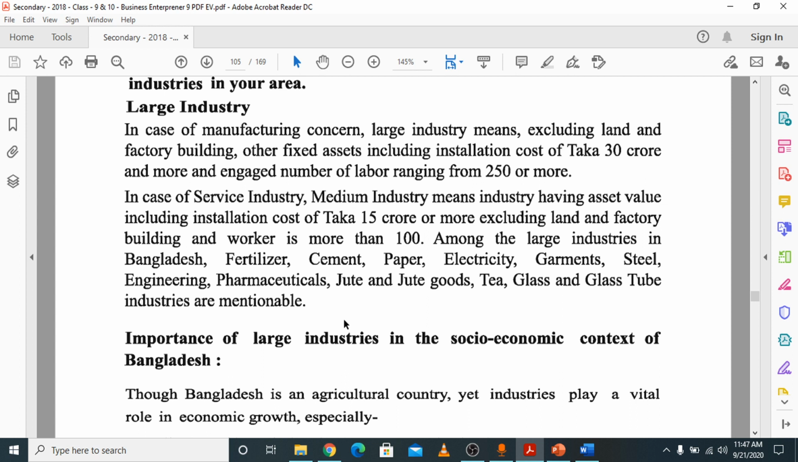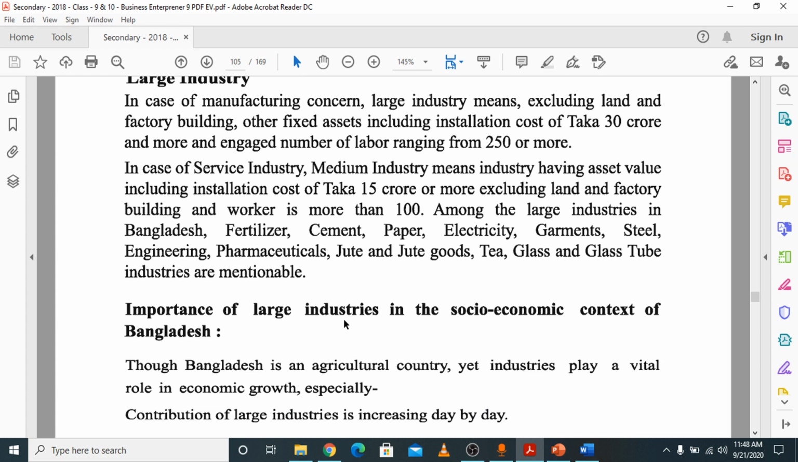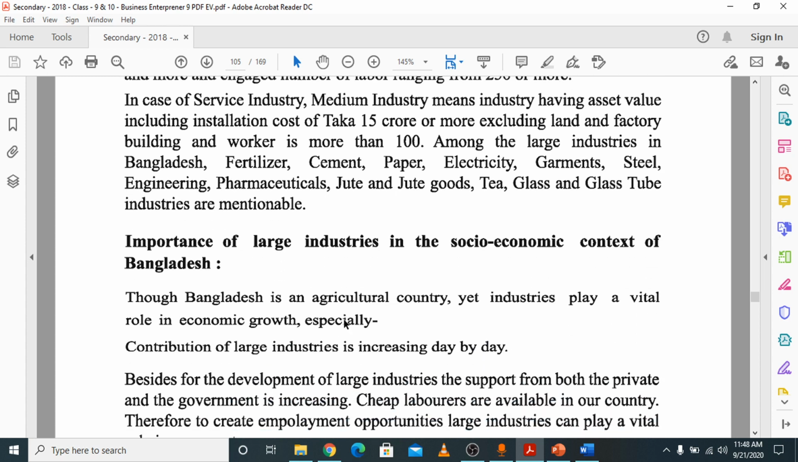So these are the large industries, and in our country there are various types of large industries like fertilizer, cement, paper, electricity, garments, steel, pharmaceutical. So these are the large industries.